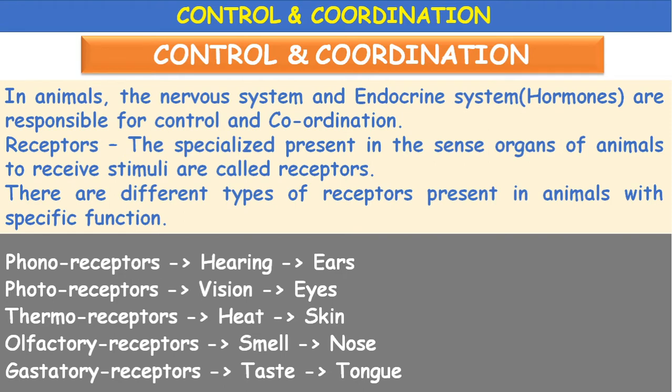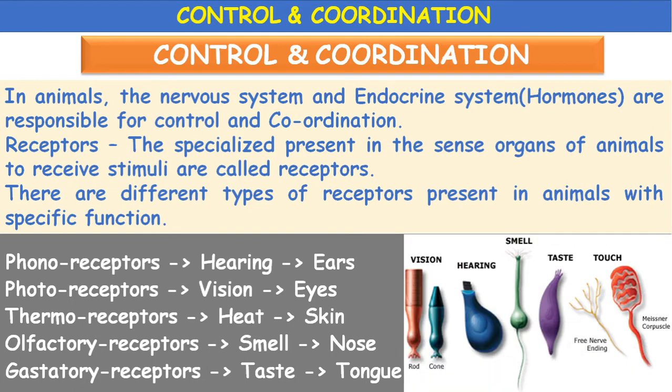Next, gustatory receptors, they are present in the tongue. They are called taste receptors. They sense the taste. These olfactory receptors and gustatory receptors are together called chemoreceptors because they function in detecting the chemicals by dissolving in the mucous membrane present in the sense organ.